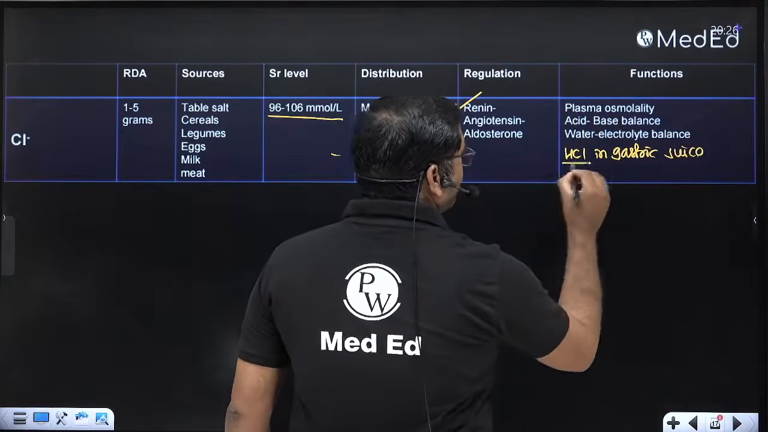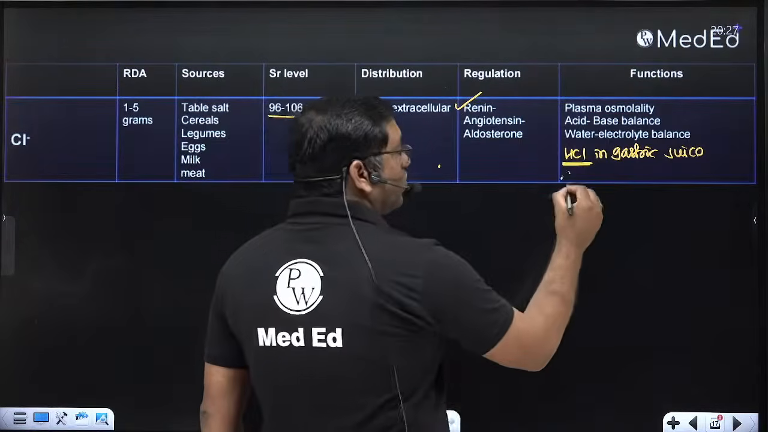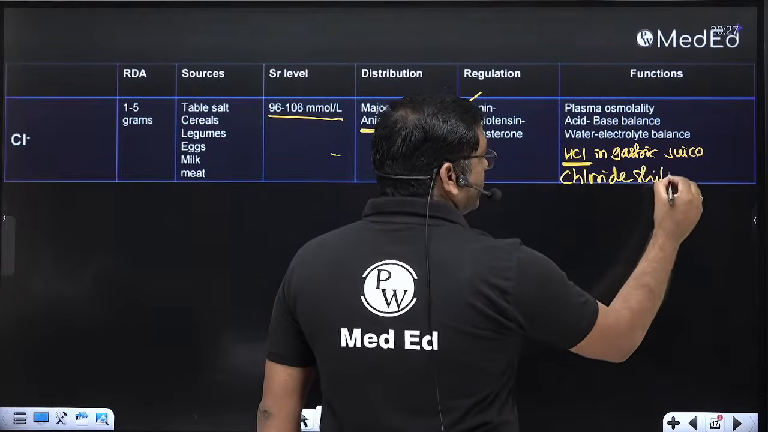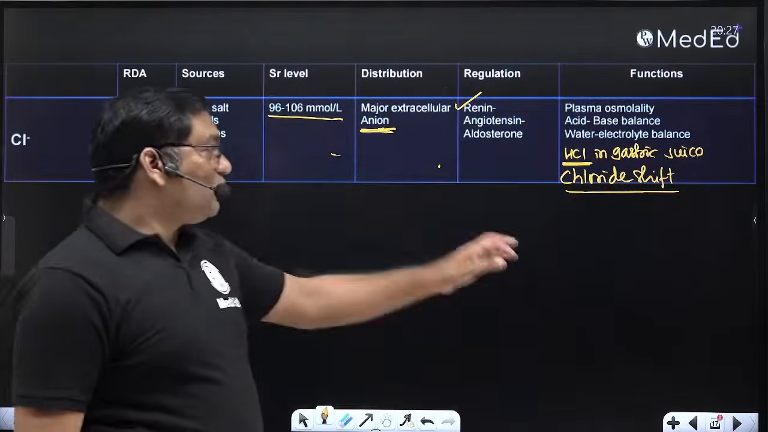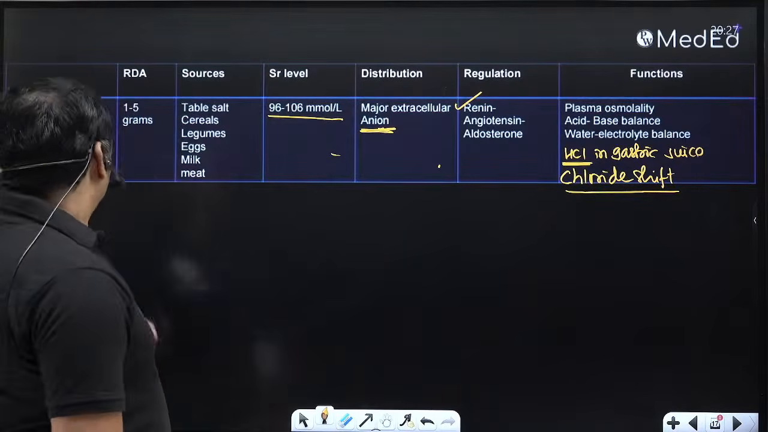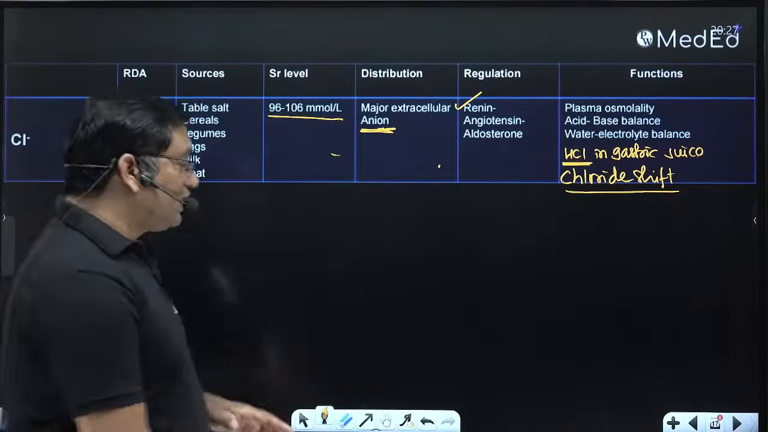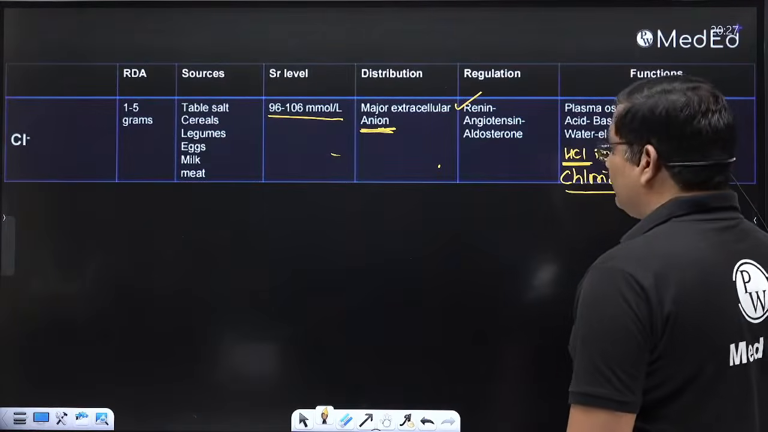Because HCl, the chloride itself, is the content. It is also important in the chloride shift, the exchange of chloride with the bicarbonate in the RBCs. So this is all about the chloride: sodium, potassium, chloride. And one more is there, that is sulfur.